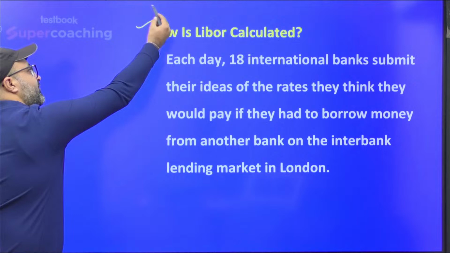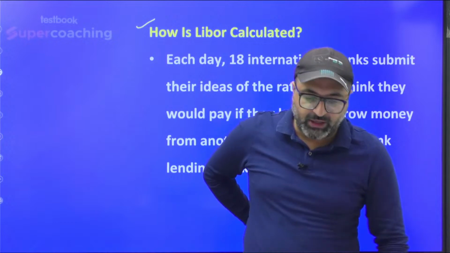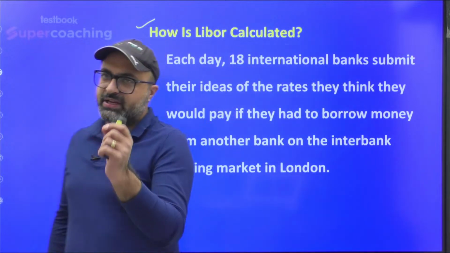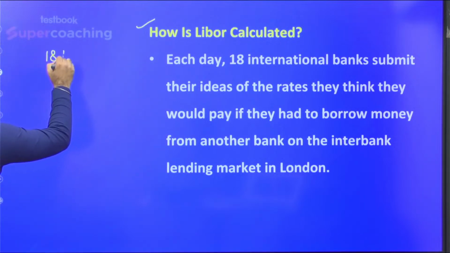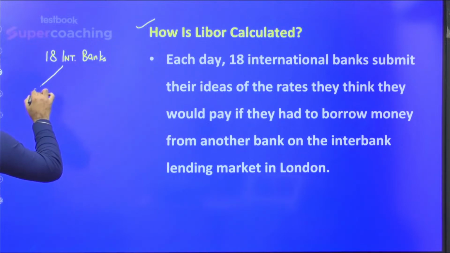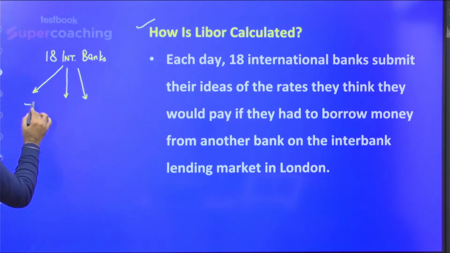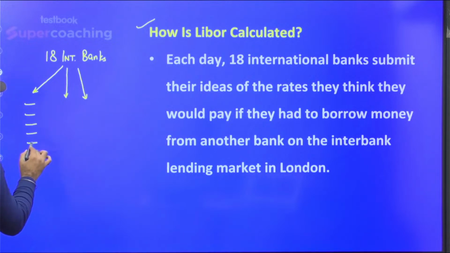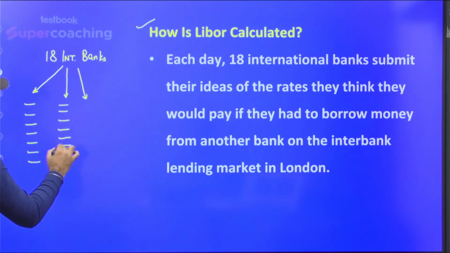Now the question is very important. Sir, how is Libor calculated? See, try to understand this point. In order to calculate Libor, 18 international banks come together and give their rates. They say that if I have to borrow overnight funds, or funds for 3 months, 6 months, 9 months, 12 months, what interest rate am I ready to pay. Similarly, the same is given by the rest of the 17 banks.